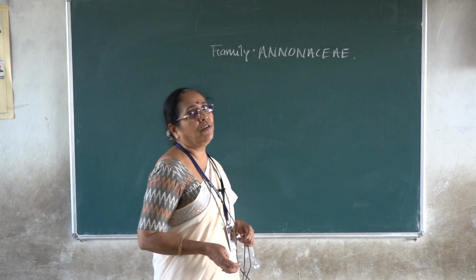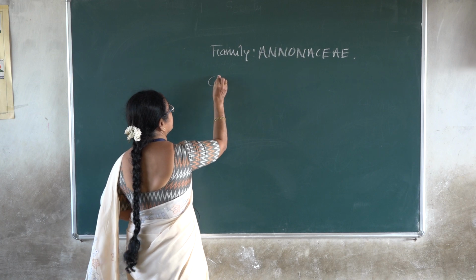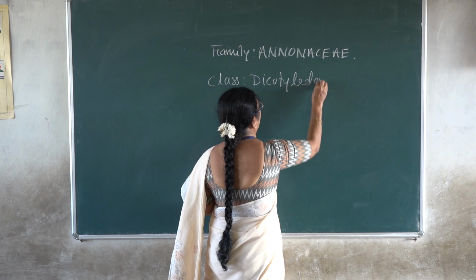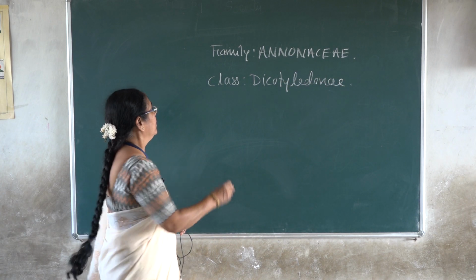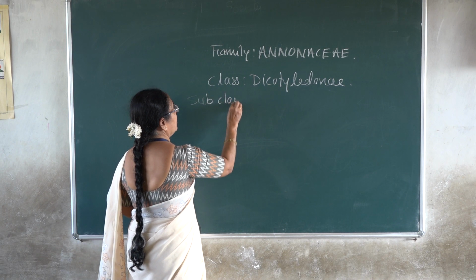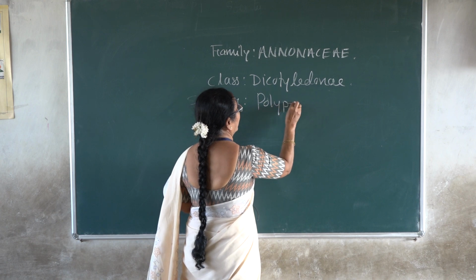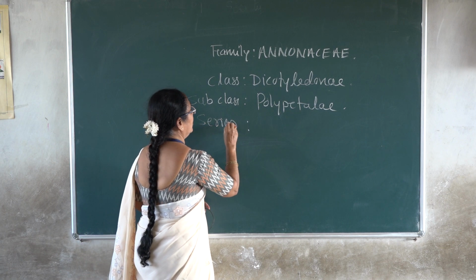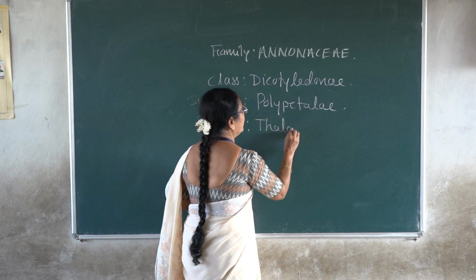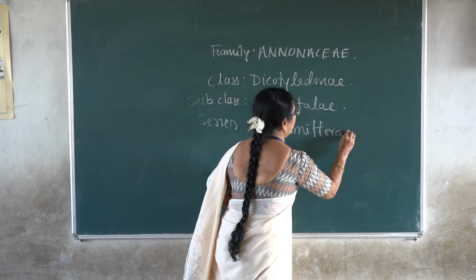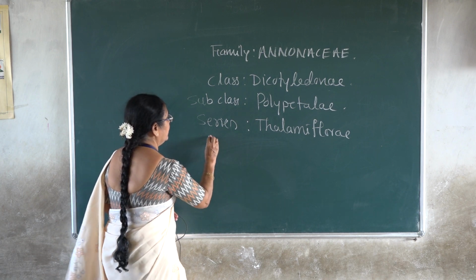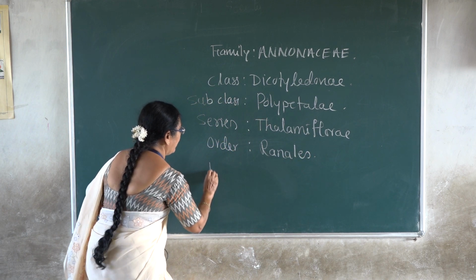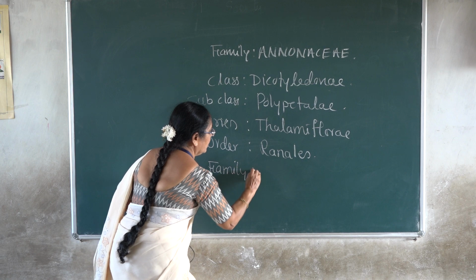It belongs to class Dicotyledonae, subclass Polypetalae, series Thalamiflorae, order Ranales, and family Annonaceae.